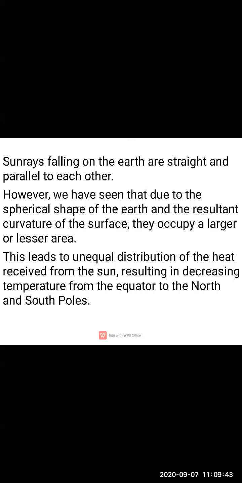lesser area. Because of this, children, there is unequal distribution of the heat received from the sun. What happens? There is unequal distribution. Unequal means it is not the same everywhere.